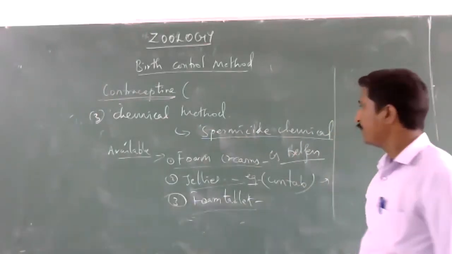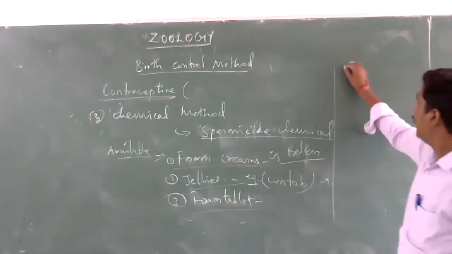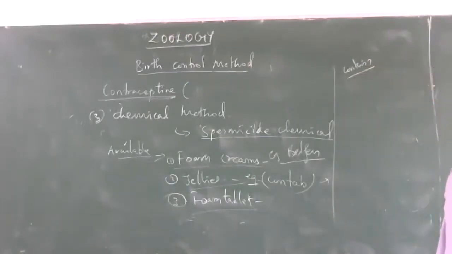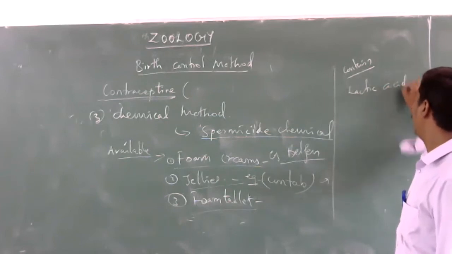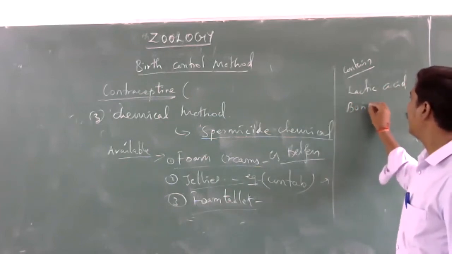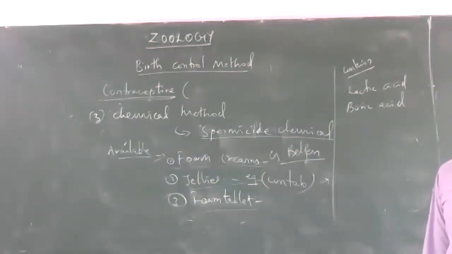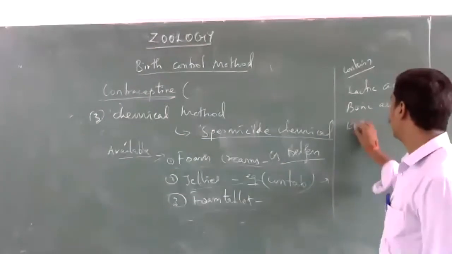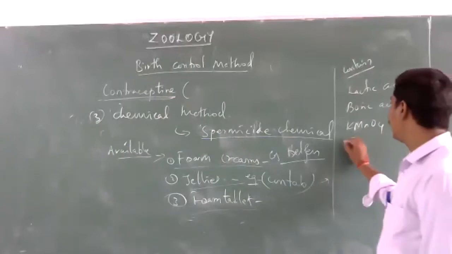The chemical methods of contraceptives contain some chemicals, for example lactic acid, boric acid, potassium permanganate, and zinc sulfate.